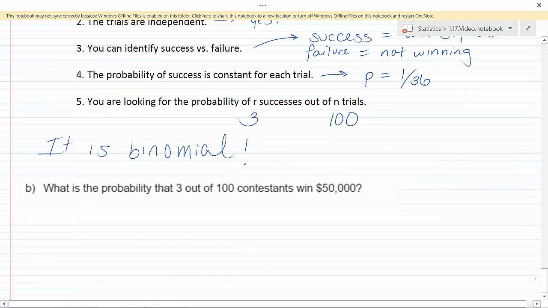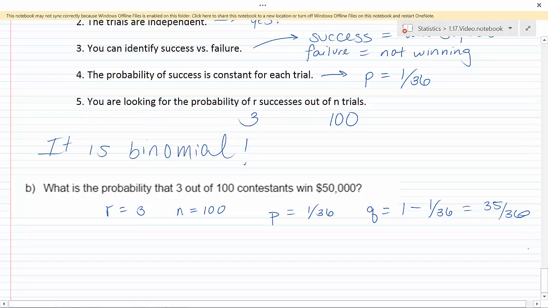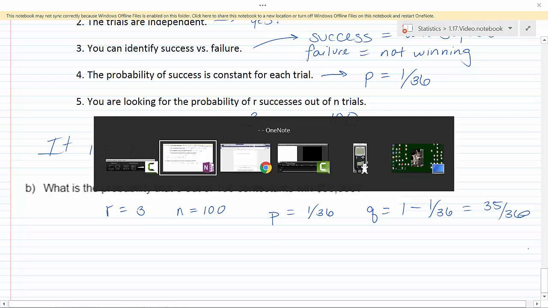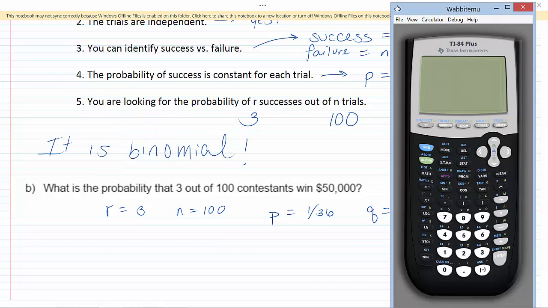In part B, we want to know the probability actually now. Let's find it. So we had r is 3, n is 100, p was 1 out of 36. We'll have to figure out what that is so that we can also find our probability of failure, q, which is 1 minus 1 over 36, or we could call it, in this case, 35 out of 36. So there are a few ways to do this. You've practiced on your calculator using the formula.